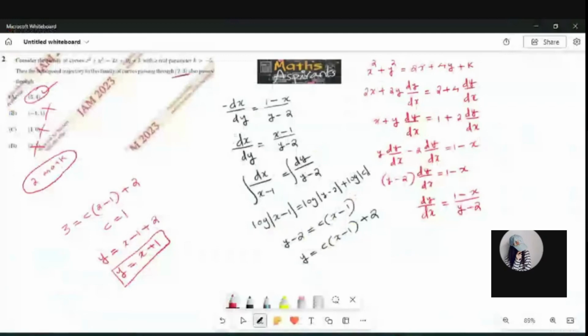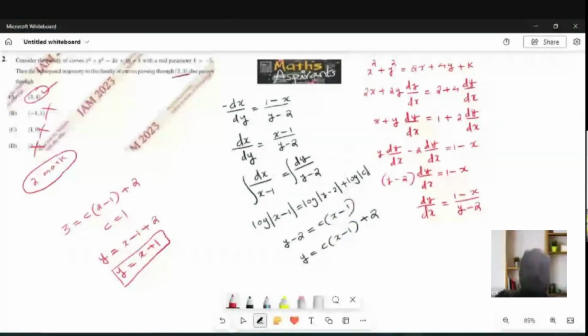In the first problem, we did it through the variable separable method. It is the solution of the IVP, initial value problem. First, we have the general solution. From that general solution, because of the initial condition, you took the value of the constant. So that is a particular solution. And the second one is the orthogonal trajectory.